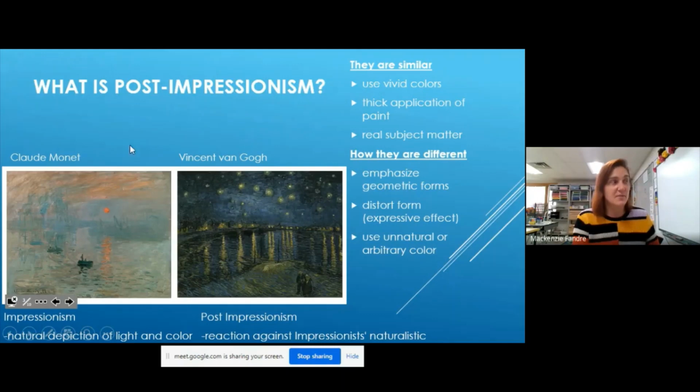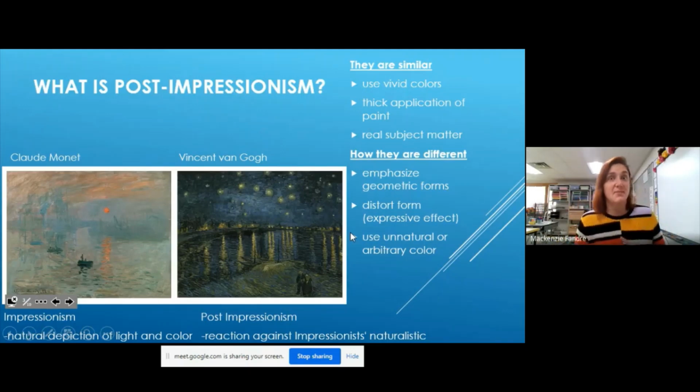So you can see I have two images here. I have Claude Monet's Impression Sunrise, which we looked at last year. And then I have a painting by Vincent Van Gogh of similar things. They're scenes above water, okay? And you can see that they're similar because they use really kind of brighter colors. You can see that pop of orange in the sun for Claude Monet, and you can see those bright stars in Vincent Van Gogh's. And they really slapped the paint on.